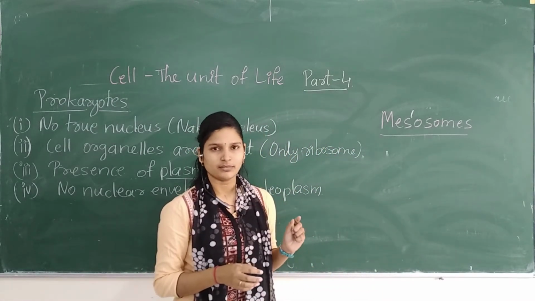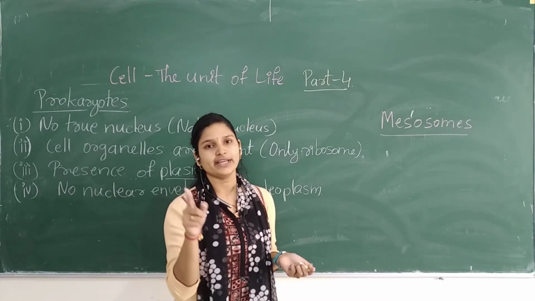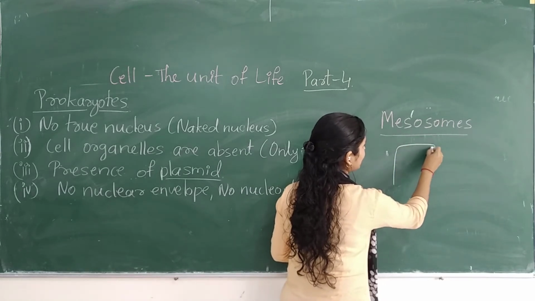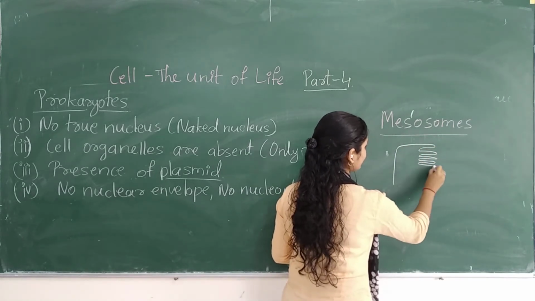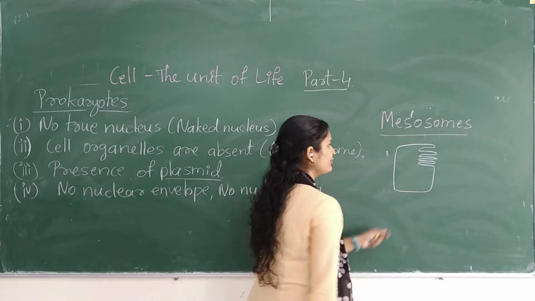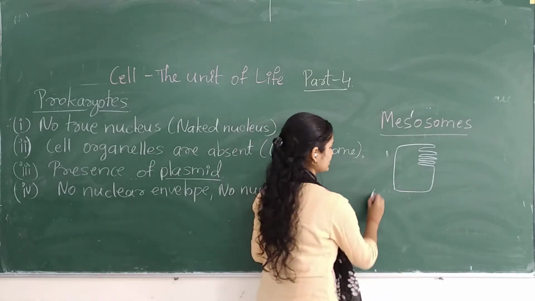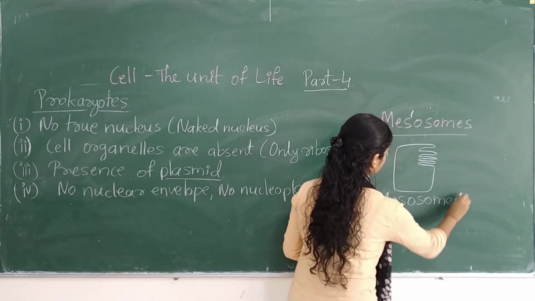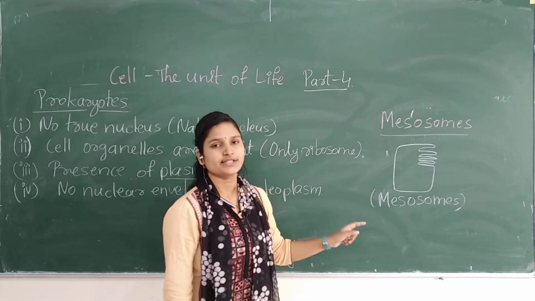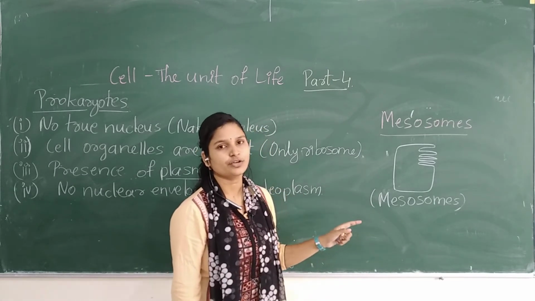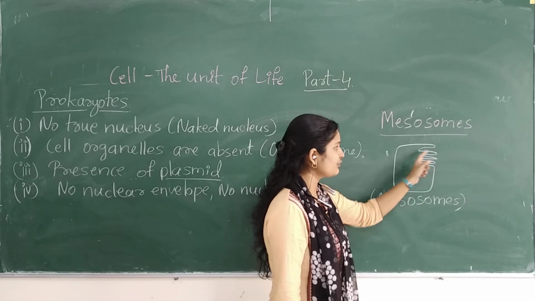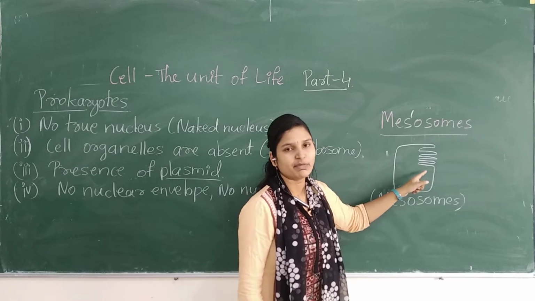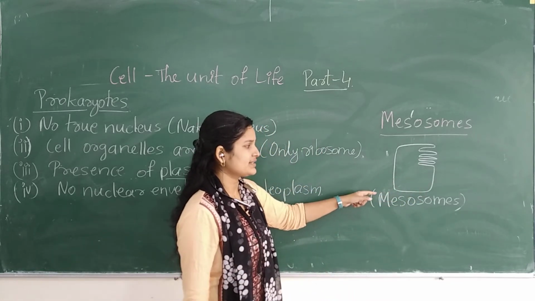See, in some prokaryotes there will be infolding of the plasma membrane like this, and we call this kind of structure a mesosome. Remember, this is also one important unique feature of prokaryotes, the infolding of the plasma membrane.